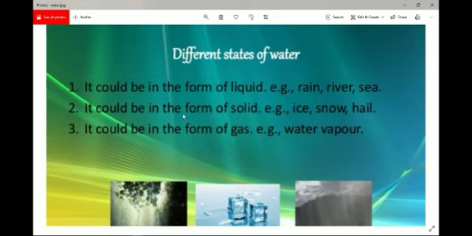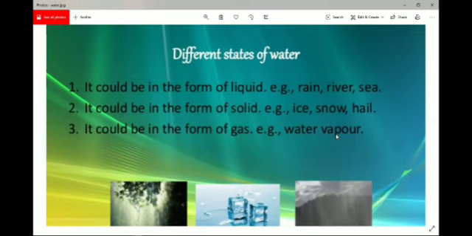Water can be in the form of solid. For example, ice, snow, hail, etc. Water also could be in the form of gas. For example, water vapor. You can see water vapor when you take water in a pan and put it on heat on your gas stove, and after some time when it attains a certain temperature, it gets heated up and starts converting itself into water vapor.